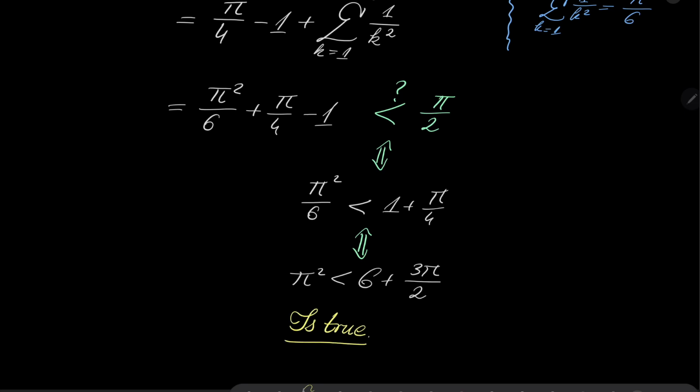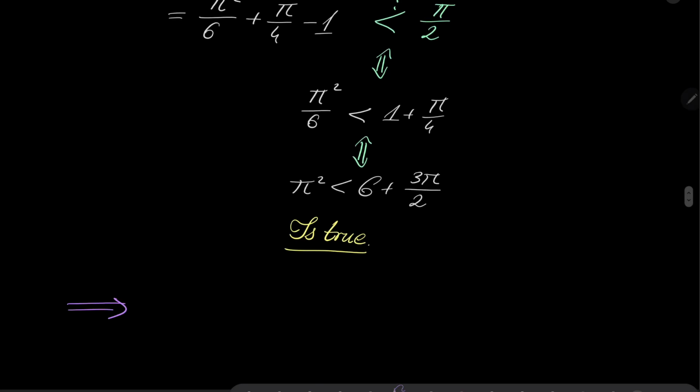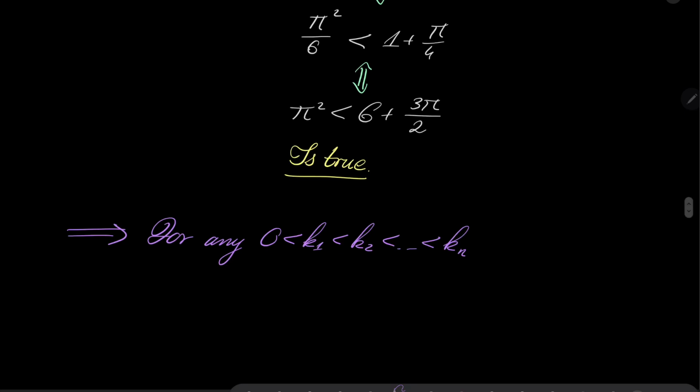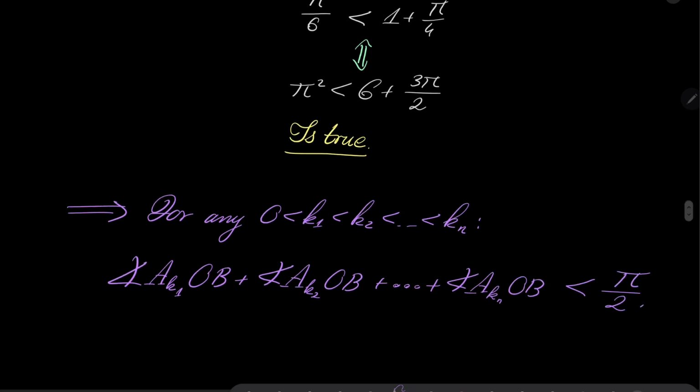It is true. So, which means that for any 0 less than k_1, k_2, and so on, k_n, the measure of angle A_k1 O B plus the measure of angle A_k2 O B and so on, plus A_kn O B is strictly less than pi over 2, which closes the proof of part B, and which closes also our video.